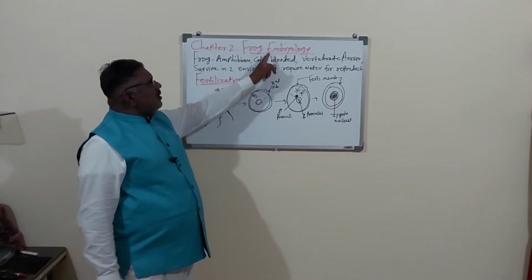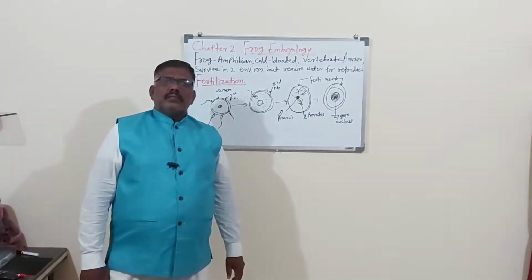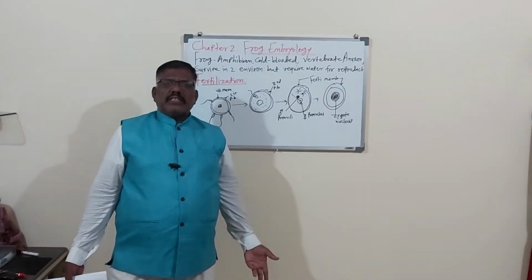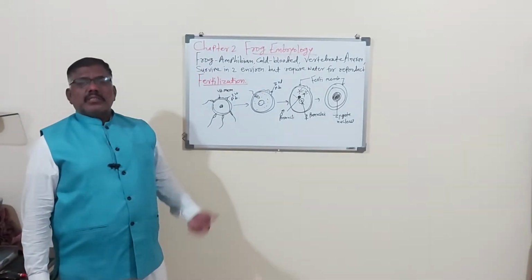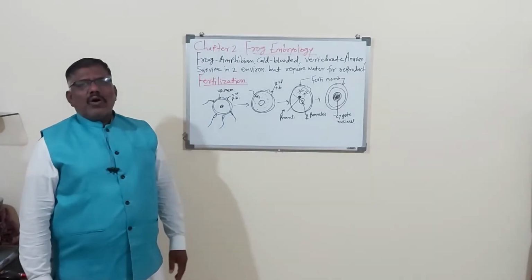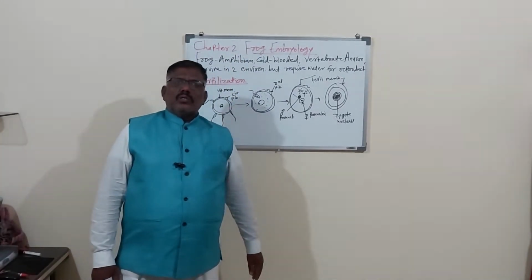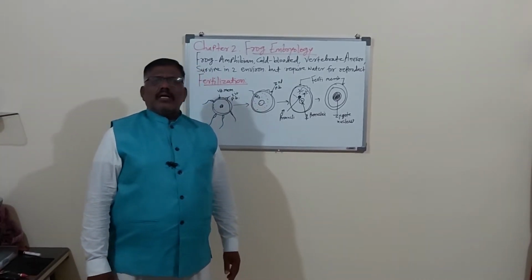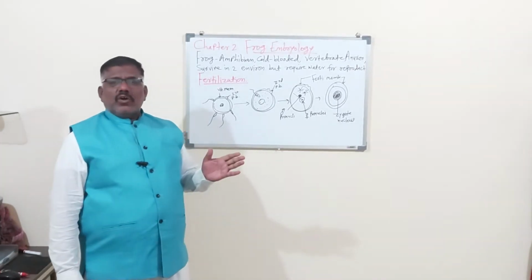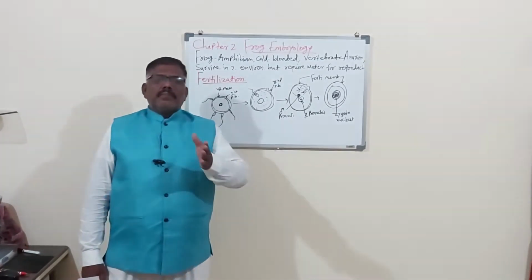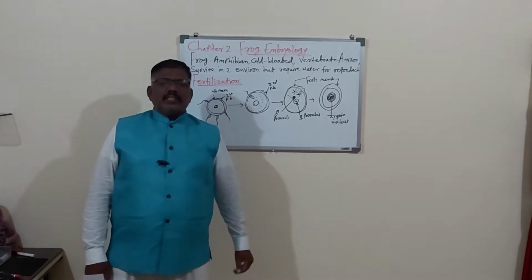Now frog's embryology. In the embryology, there are the testes, ovaries, spermatogenesis, oogenesis, structure of sperm, structure of ova. That we have already studied. So when the animal is mature, male and female produce the gametes. Generally, the breeding season of frog is in the monsoon season, in the rainy season, in the beginning of the monsoon.